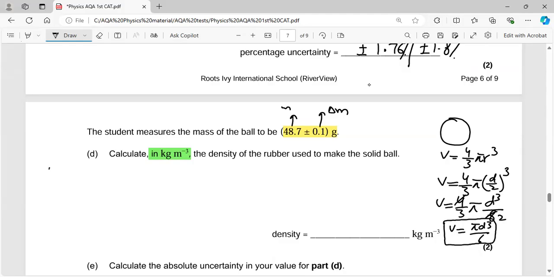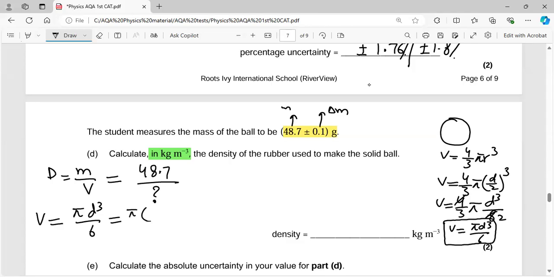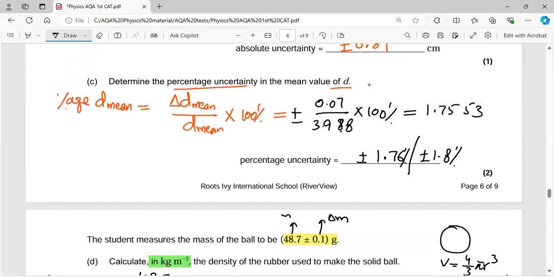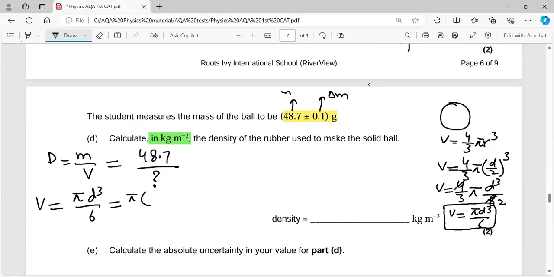Okay, so you have to find the density. Density is mass over volume. We already know the mass, which is 48.7, but unfortunately we don't know the volume. So for the volume, we use this formula as I told you over there. The mean diameter was 3.988, so 3.988 cubed over 6. Let me quickly do the working for you, and as it is cubed, be careful with that.